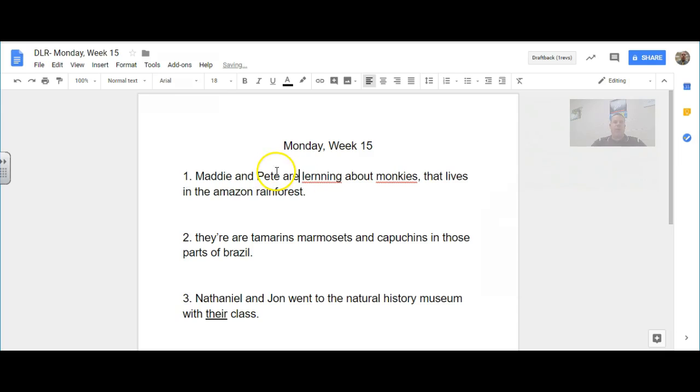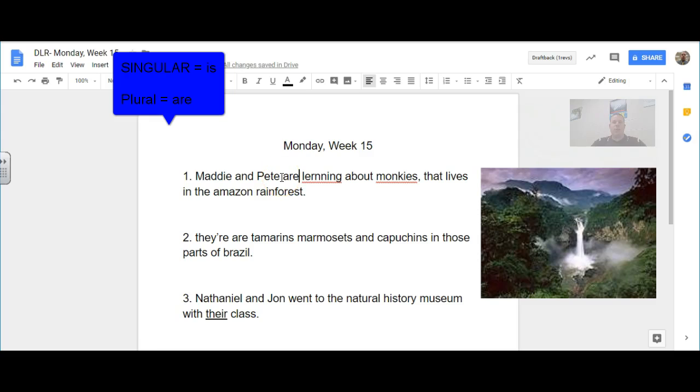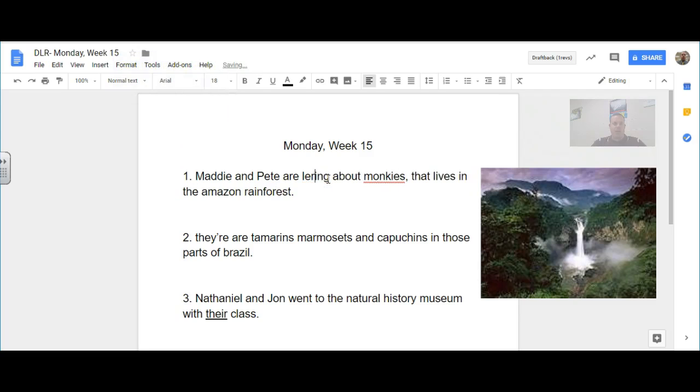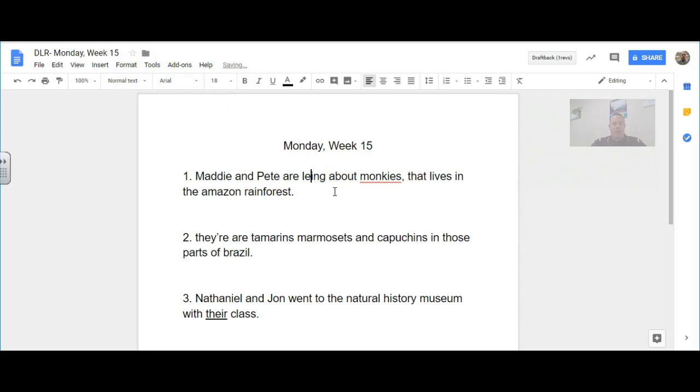The reason why is whenever we have two subjects, we have to go with the subject verb, which is "are." If it's just Maddie or Pete, then it would be "is." But since we have both of them together, it's "are learning." Learning is spelled wrong. So that's how it should look. Monkeys is not I-E-S. Monkeys would be E-Y-S. Okay, so let me go ahead and change that. Okay, so Maddie and Pete are learning about monkeys.